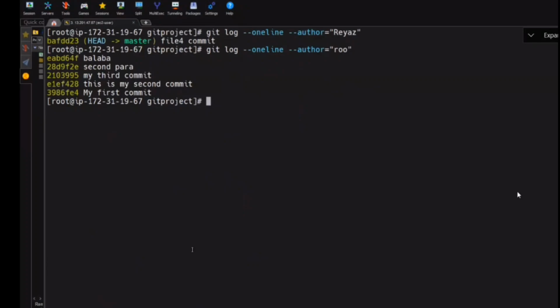And then finally what I did, if I do git log, all the logs will be recorded with the author name called root. Is it good to give it root? No. So here we have used git config, and we have added user.name and then email. And then when you do git log, and then when you create a new file and add it to git again, then you check git log and your name will come there. This is what we did today.